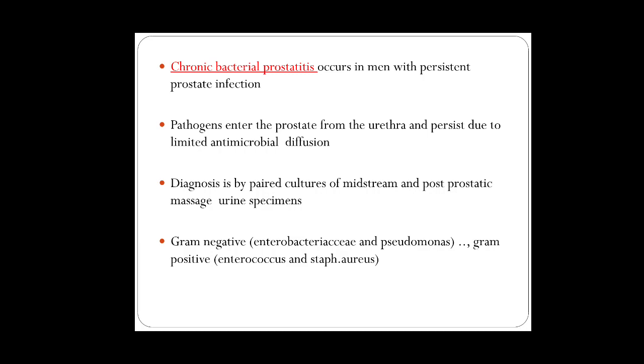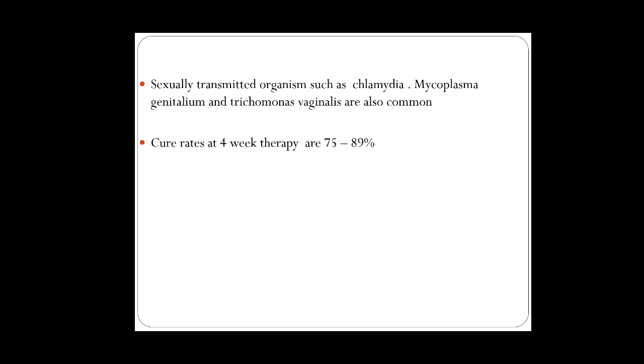Okay. So gram-negative Enterobacteriaceae and Pseudomonas and gram-positive organisms are isolated. Sexually transmitted organisms such as Chlamydia, Mycoplasma genitalium, and Trichomonas vaginalis are also common causes. Okay. So the cure rate with 4 weeks of therapy is around 75 to 89%.